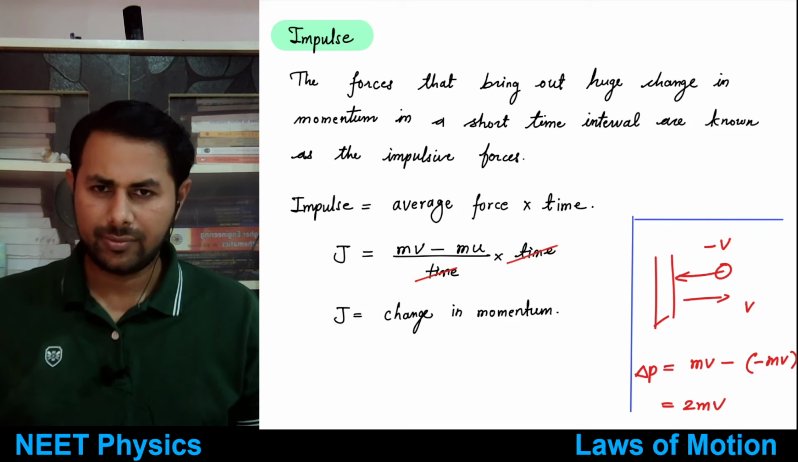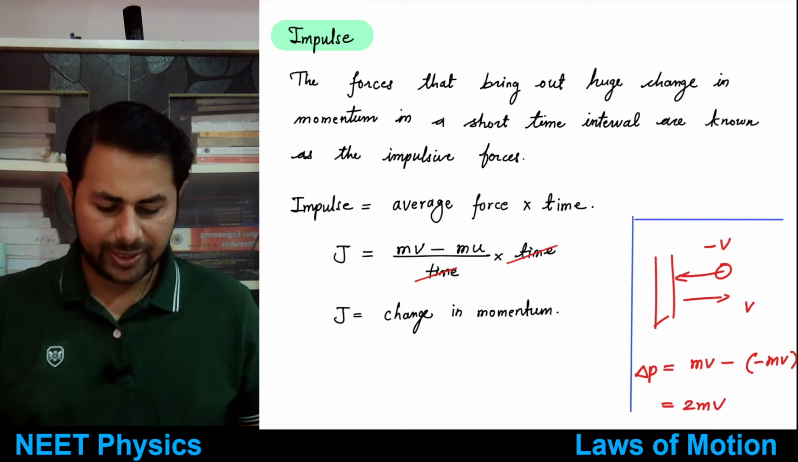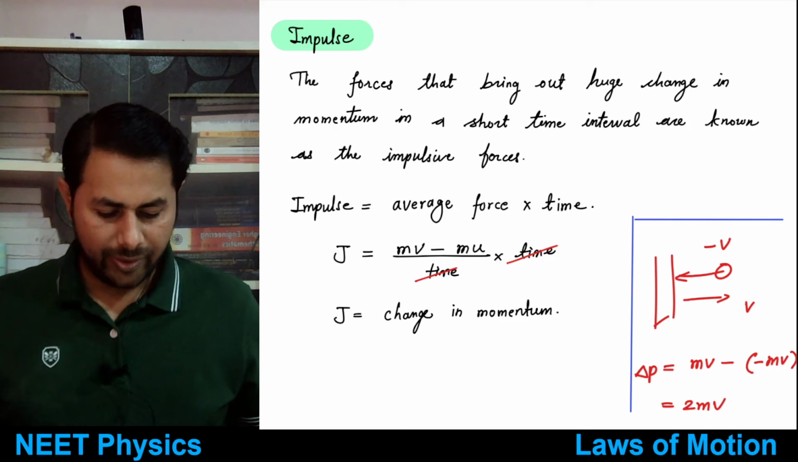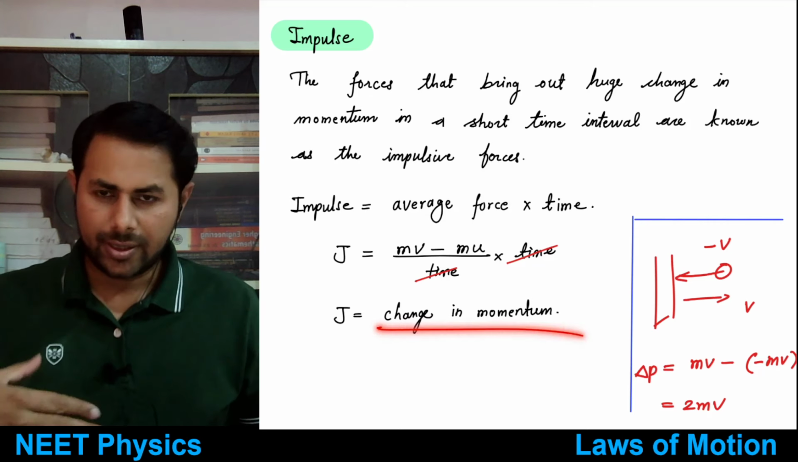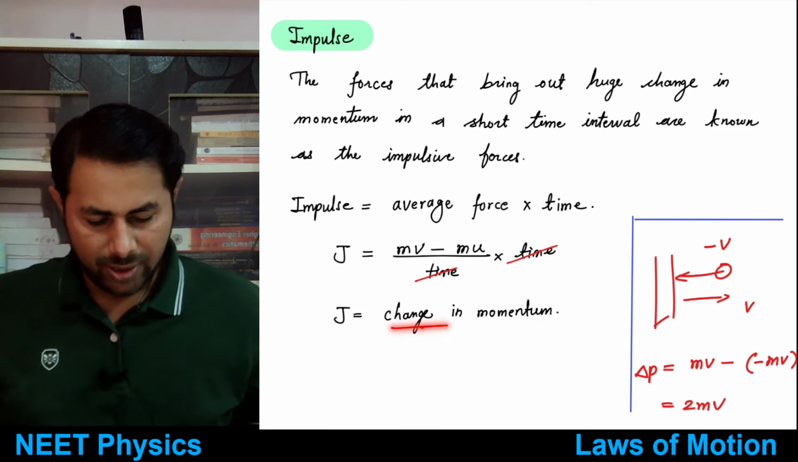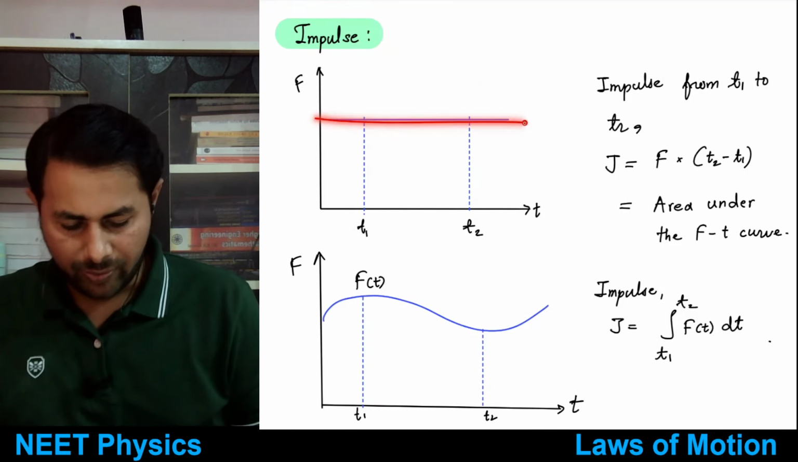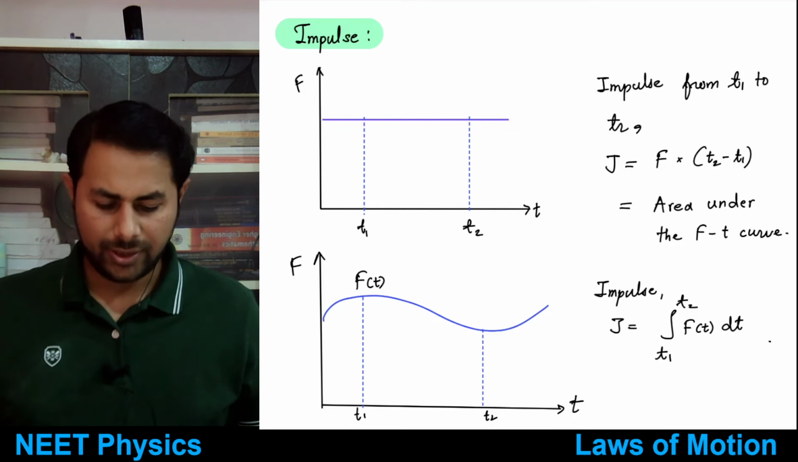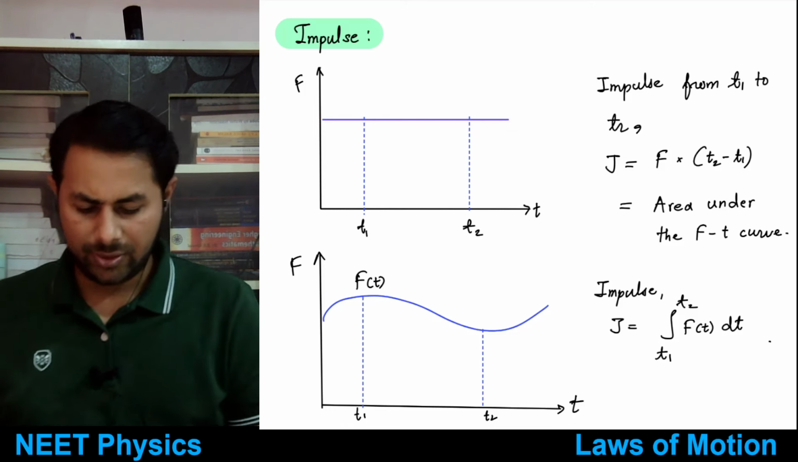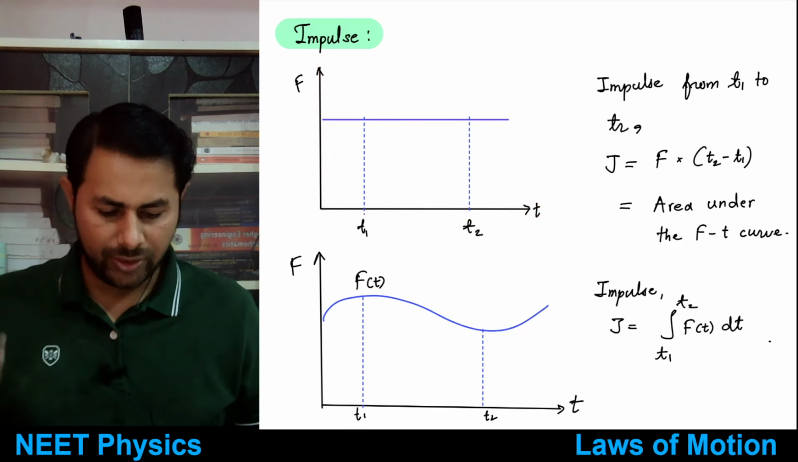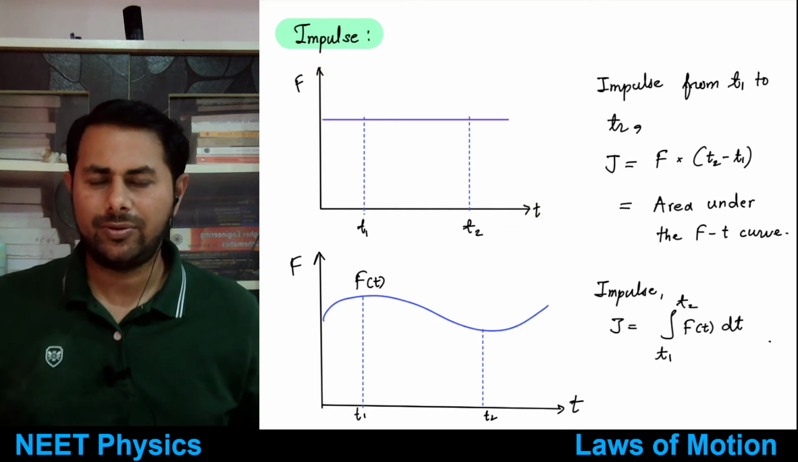Okay, we can define impulse as average force multiplied by time. Then it comes out to be equal to change in momentum. Now suppose the force is constant like this, and you want to find out impulse. So you are given a force-time curve, and from there you need to find out impulse. What will you do?